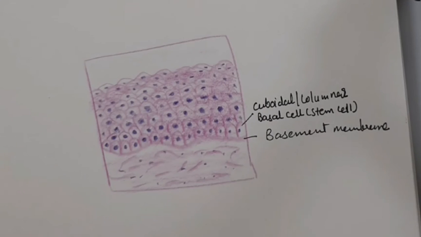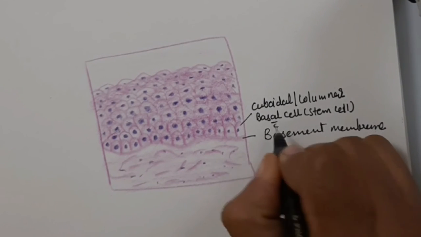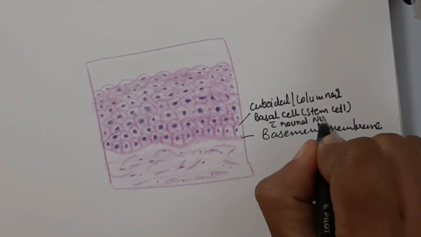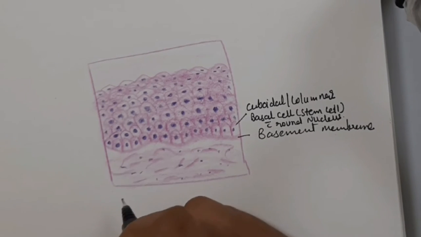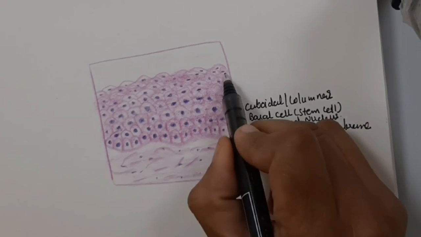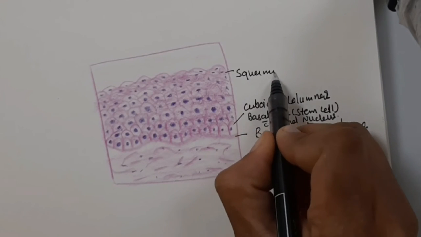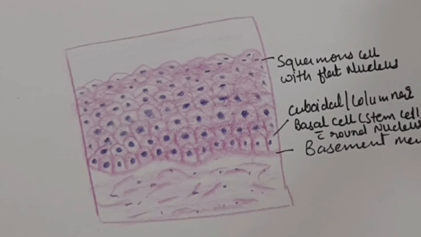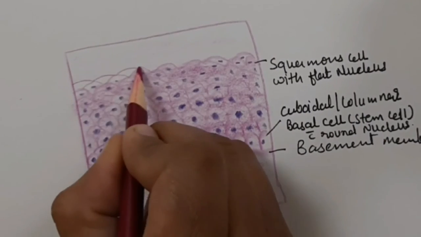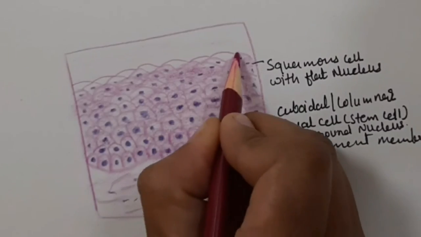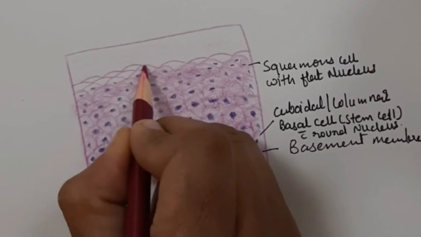Here is the basement membrane. The deep layer is cuboidal or columnar shaped. The basal cells act as stem cells with rounded nuclei, and the superficial squamous cells have elongated flat nuclei.